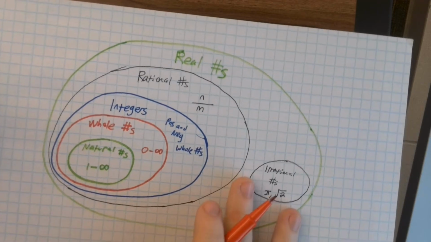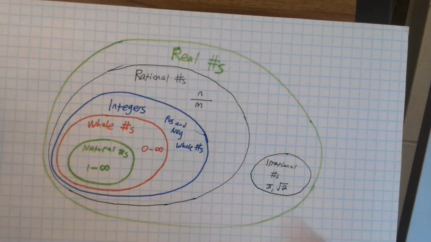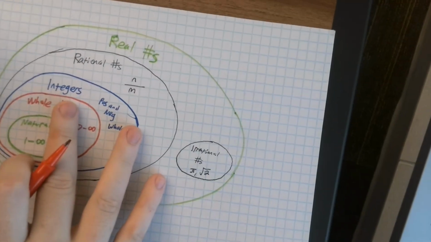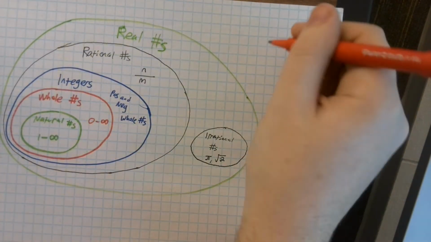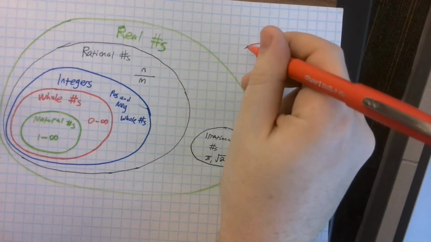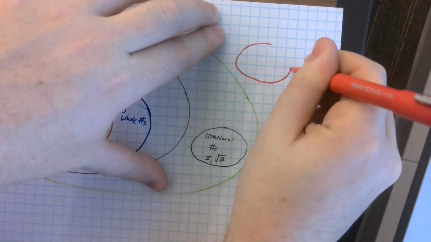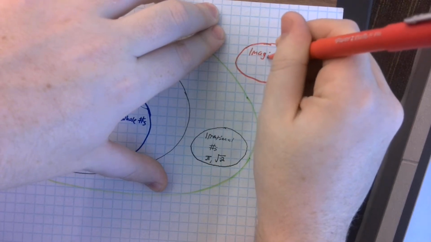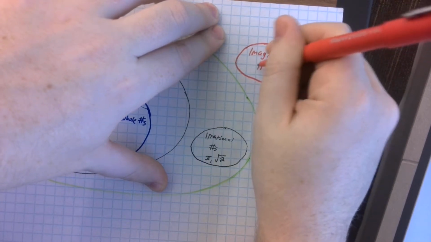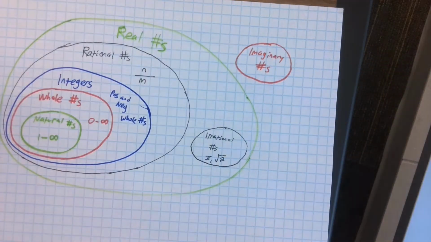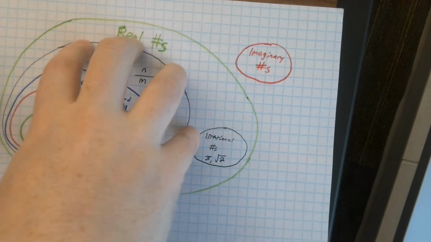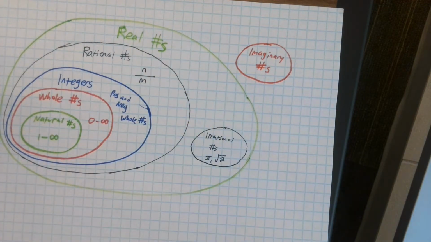But, like we said, imaginary numbers are outside the scope of real numbers. Imaginary numbers are numbers that really wouldn't have existed otherwise. Imaginary numbers go right here outside of the real numbers. So we've got real numbers, which is everything we've ever learned up until this point, and then imaginary numbers, which we're going to learn today.